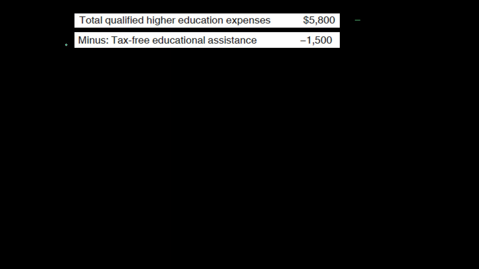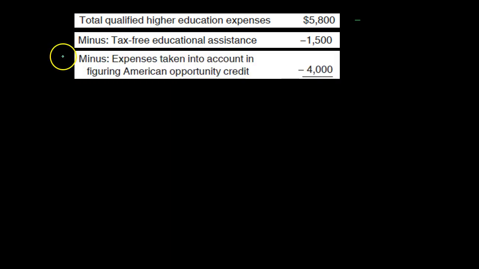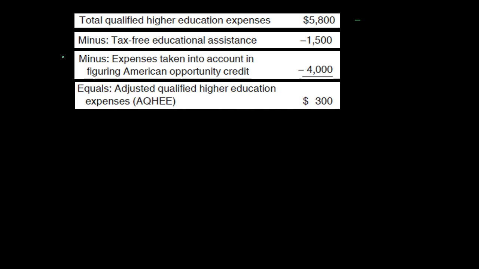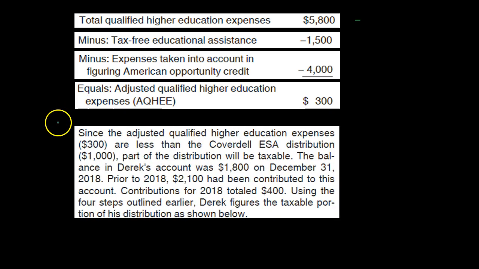So things like the scholarship are going to have to be removed. Then minus expenses taken into account in figuring the American Opportunity Credit. We can't include that $4,000 because that would be doubling up on the benefits. So we're taking out that $4,000. That leaves us with adjusted qualified higher education expenses, or AQHEE, of $300.